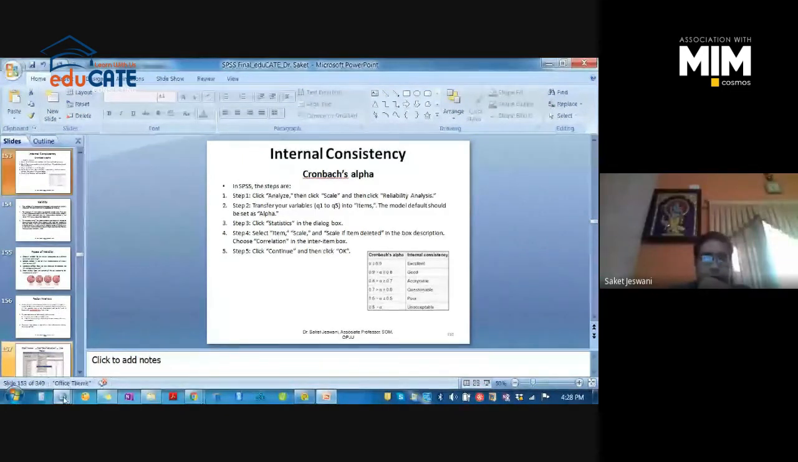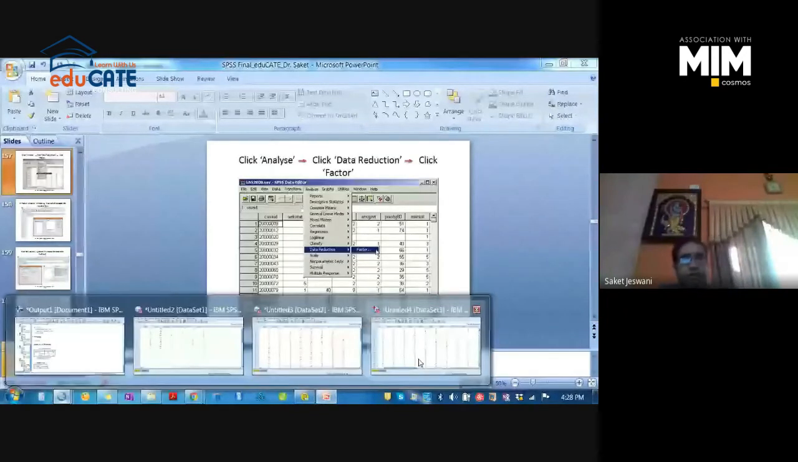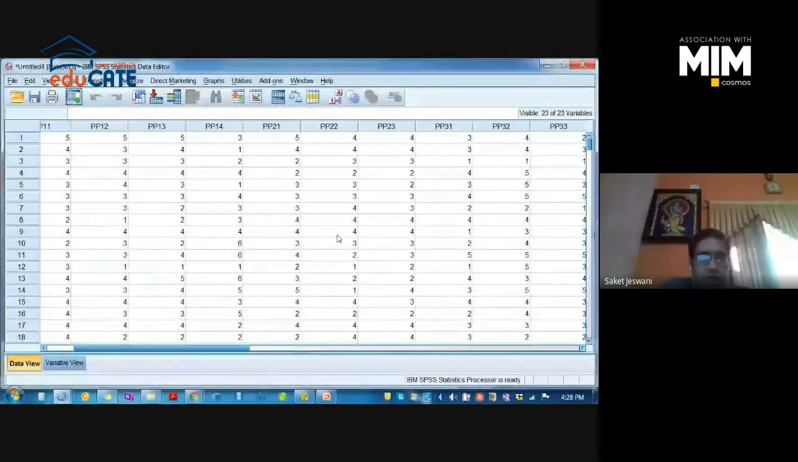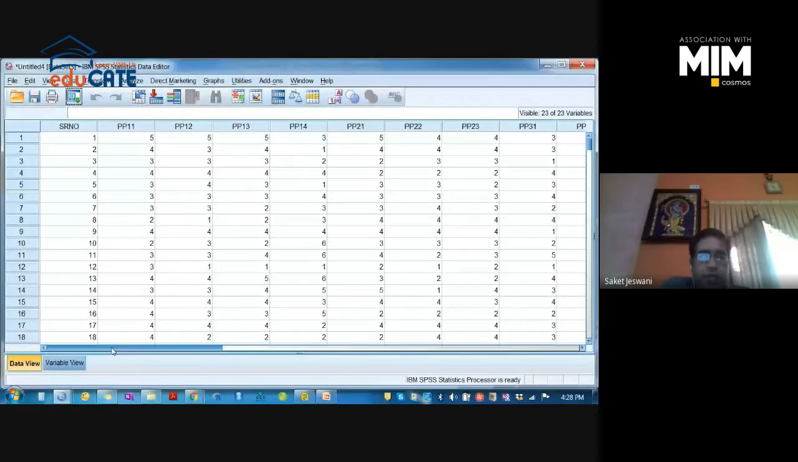And you have already uploaded the factor sheet. The factor worksheet has already been uploaded, where you checked the reliability test, that is Cronbach's coefficient alpha, right? So we will directly work on this particular sheet with this data, and we'll check the factor analysis.